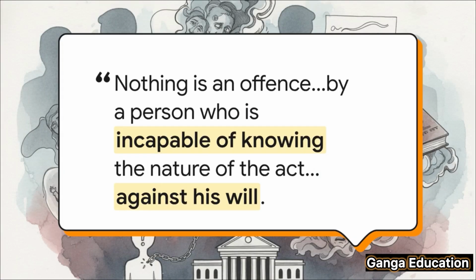So, the law says that nothing is an offense if the person doing it was so intoxicated that they were incapable of knowing the nature of the act. What does that really mean? Well, it means the intoxication was so severe that it wiped out their guilty mind, their mens rea. But, and this is the most important part, this defense only works if the intoxication was involuntary. That means the substance was given to them without their knowledge or against their will.